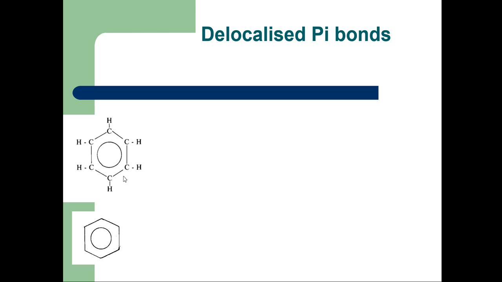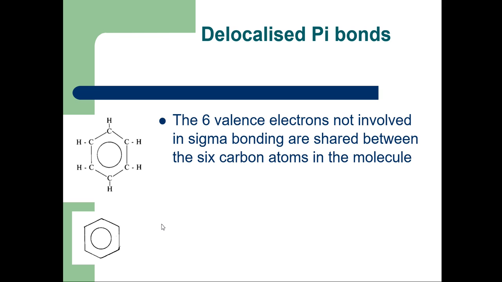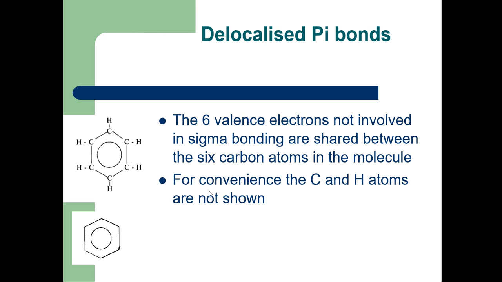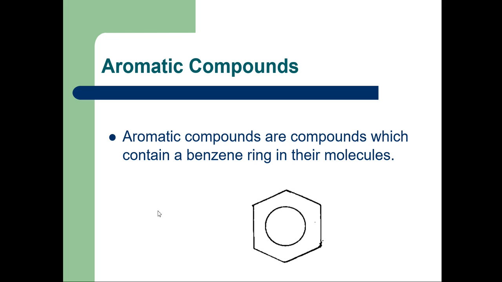The structure of this benzene can be written like this. The 6 valence electrons not involved in sigma bonding are shared between the 6 carbon atoms in the molecule. See here, this carbon forms 3 sigma bonds with other 3 atoms, and one is the pi bond. So for convenience, the C and H atoms are not shown in this structure. The ring in the center is essential, or you can write the alternate double bonds there.